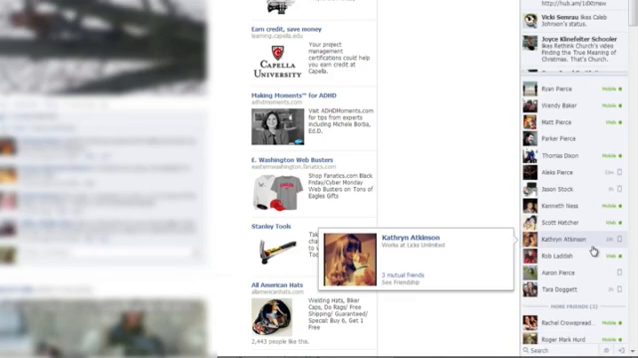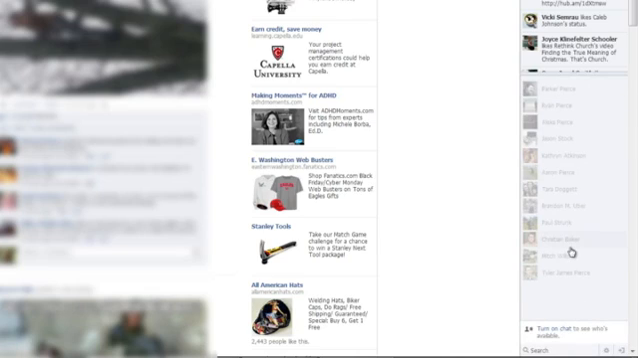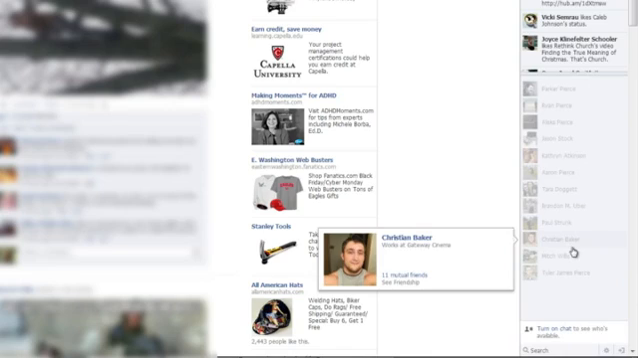But if I want to prevent that from happening, I can go into the options tab and say turn off chat, and that'll still leave them up. But any chat messages they try to send to me will go as email.